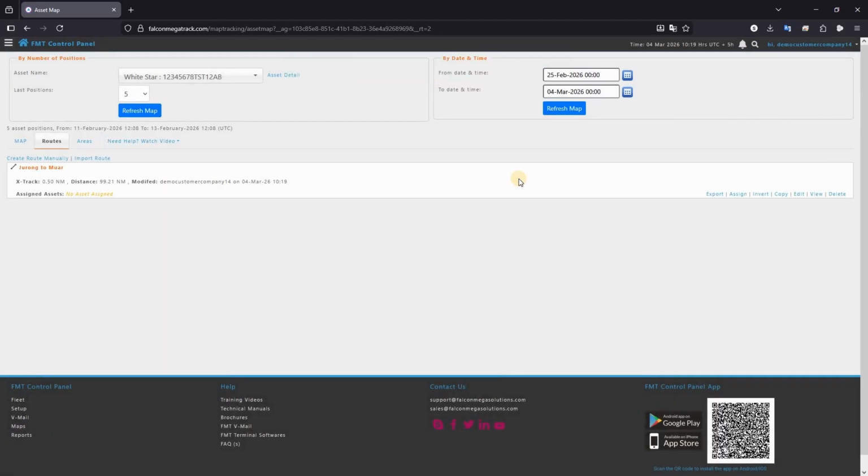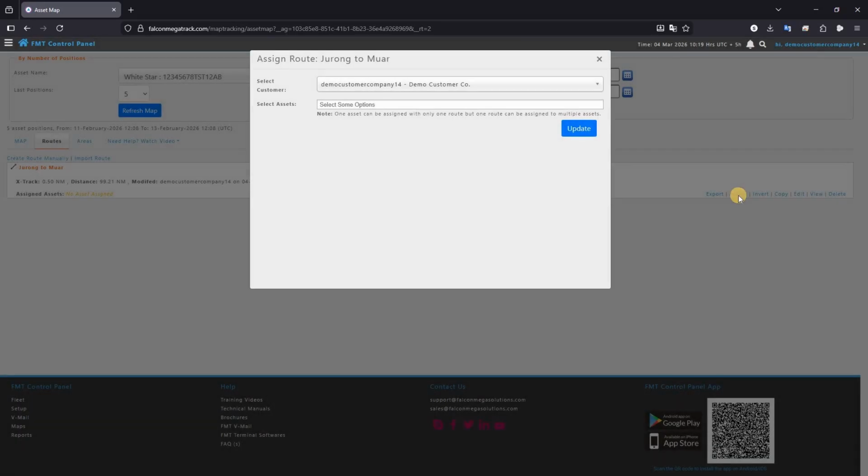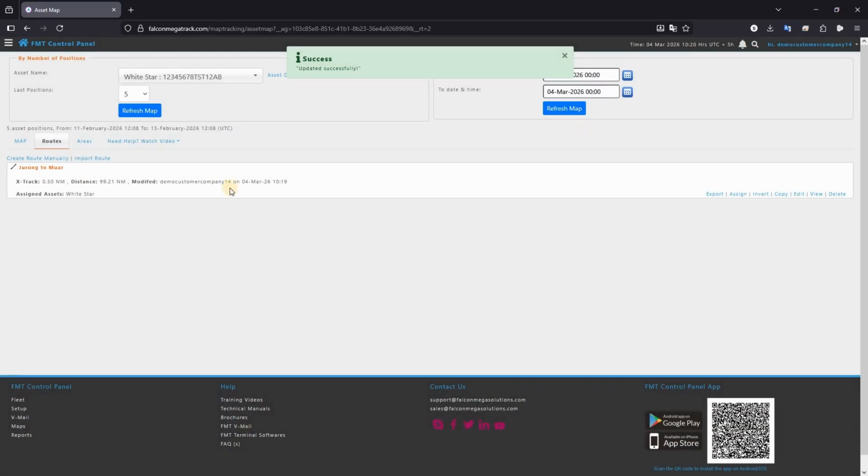The asset is not assigned yet. To assign the asset, click on Assign. Remember, one asset can be assigned to only one route, but one route can be assigned to multiple assets. Select the asset and click on Update. The asset has been assigned successfully.